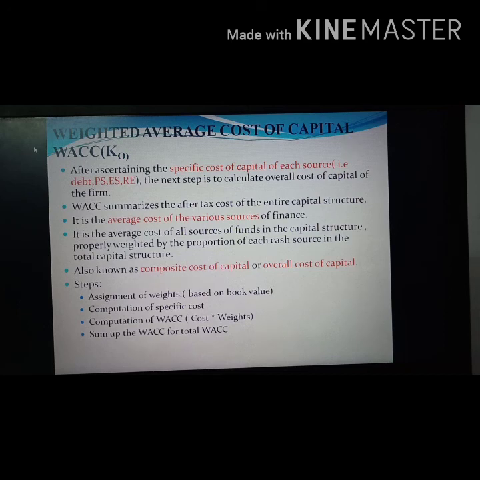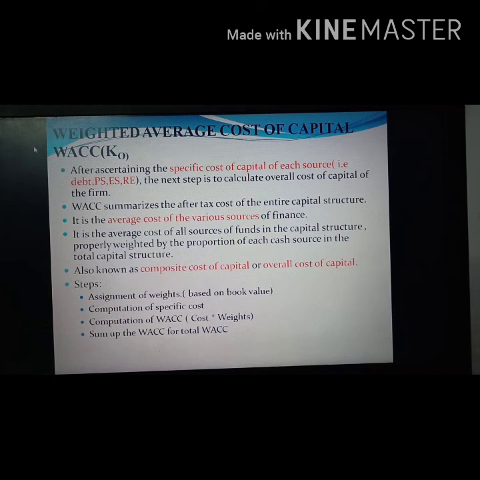Consider two companies, A and B. If company A depends more on debt than on preference share, equity share, and retained earnings, then the weight of debt in its capital structure is more. Consider company B, where they give more importance to equity share and find the majority of the fund from equity shares. Then we must realize that the weight of equity share is more than the other sources. So we need to understand the weighted proportion of each source, and only then can we calculate the weighted average cost of capital.